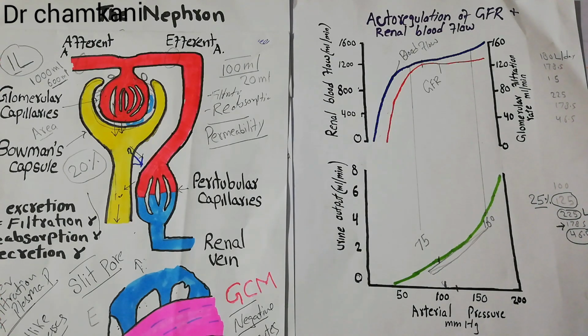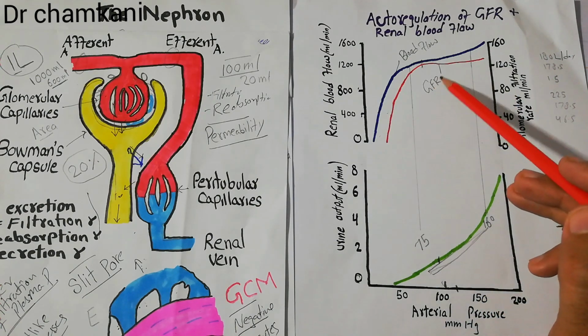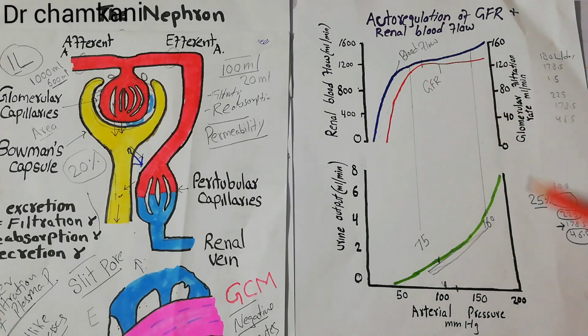But nature has put this autoregulation in the kidneys. Now this autoregulation will never allow this much amount of urination to occur per day. And you see, if the arterial pressure increases, not only 125 mm of mercury, not only 25%, even if the arterial pressure increases to 150 mm of mercury, still the GFR will not increase that much. The GFR will not increase.